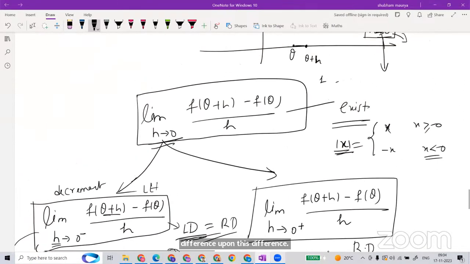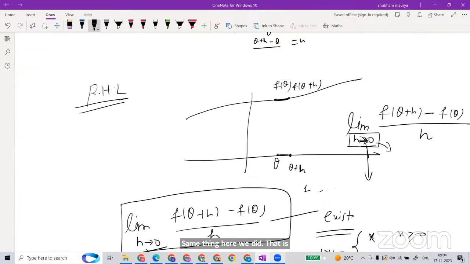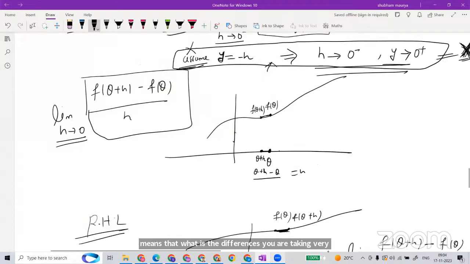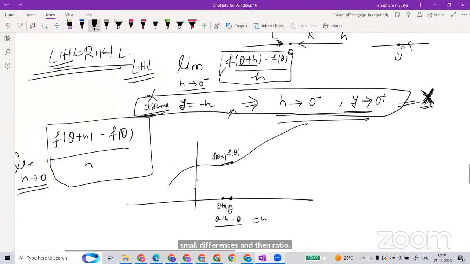Where is the picture? This difference upon this difference. And I substituted very small: h goes to 0 means very small increment. That means the differences you are taking are very small differences, and then the ratio. That's all. So can you tell me a different meaning of the derivative?